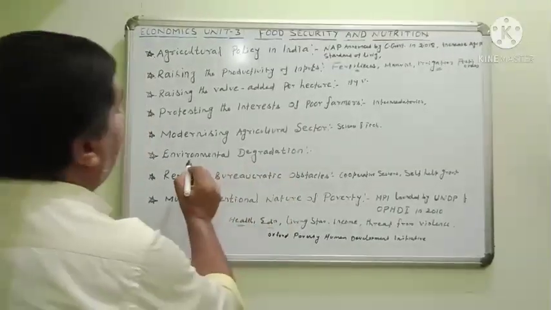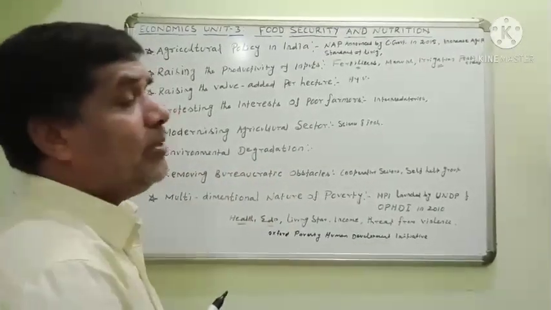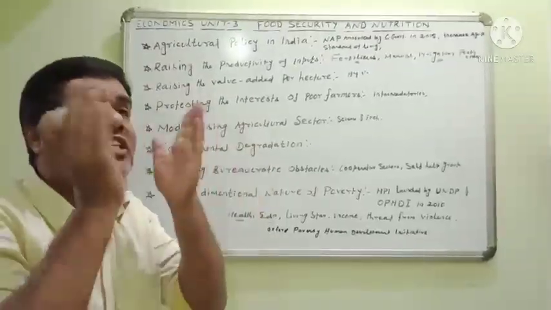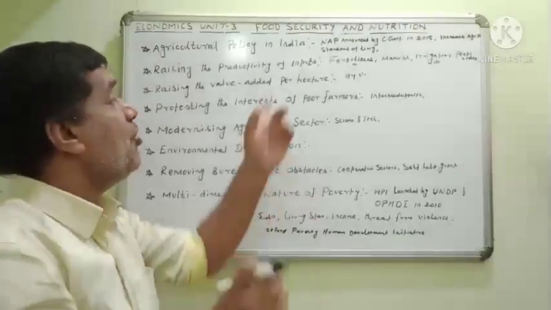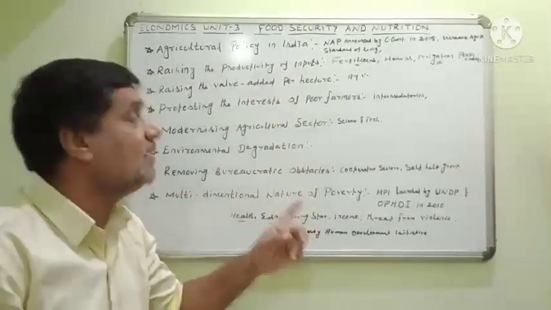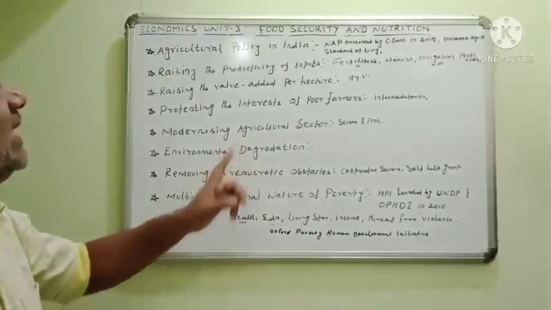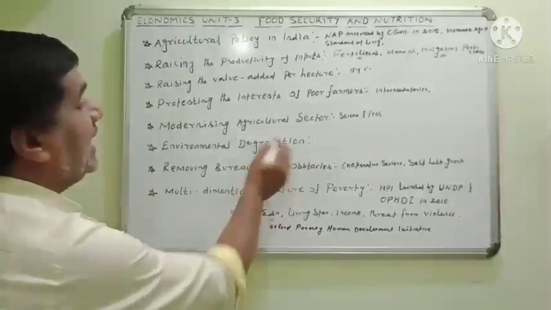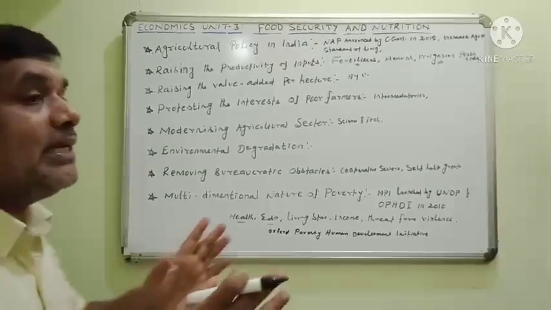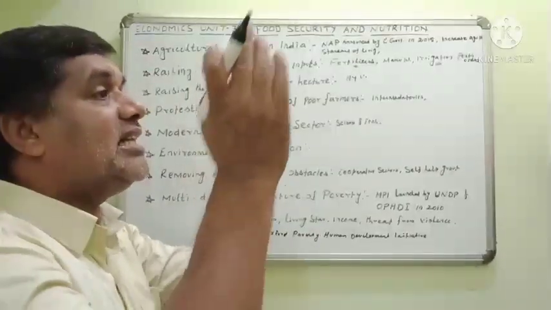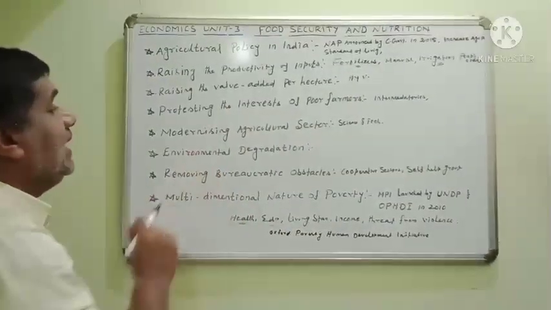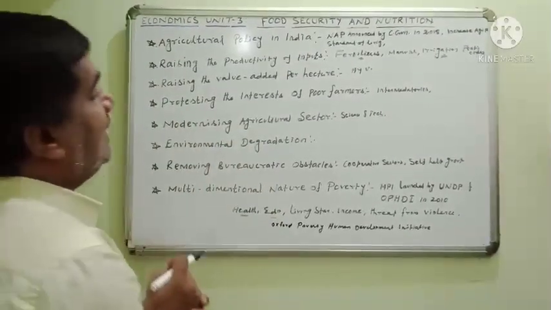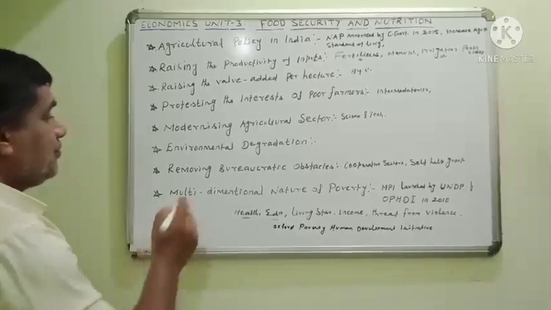Noting. Next, environmental degradation. Environmental degradation is very, very important. If there is environmental degradation, production cannot increase. So the new agriculture policy insists that environmental degradation must be avoided. Degradation of the environment is strictly prohibited. A clean environment is very, very important. Particularly in the agriculture field, environmental protection is very, very important, and crops are also protected in that particular area.